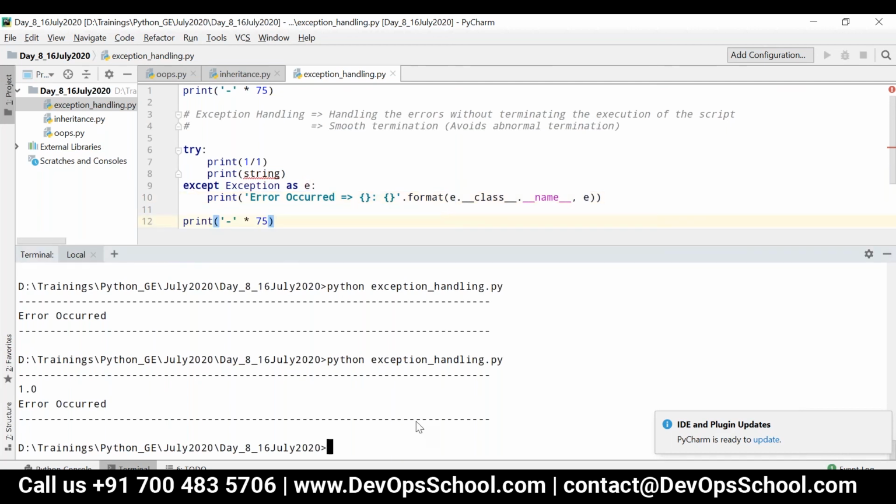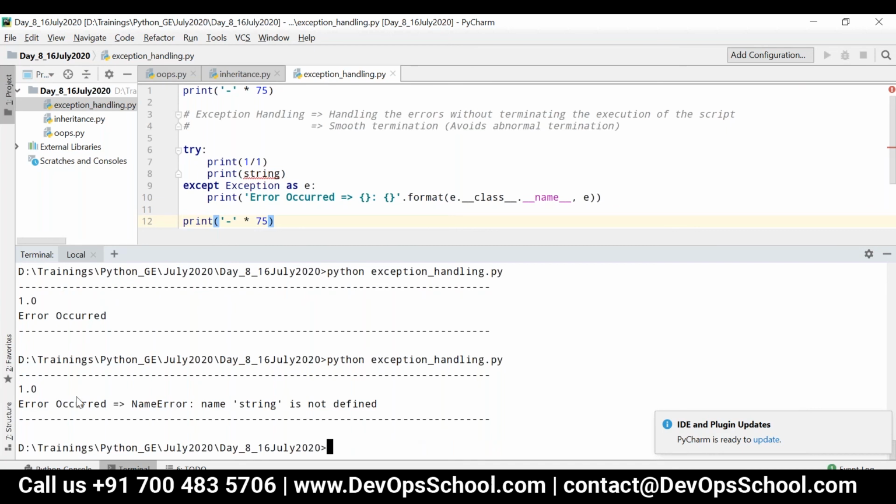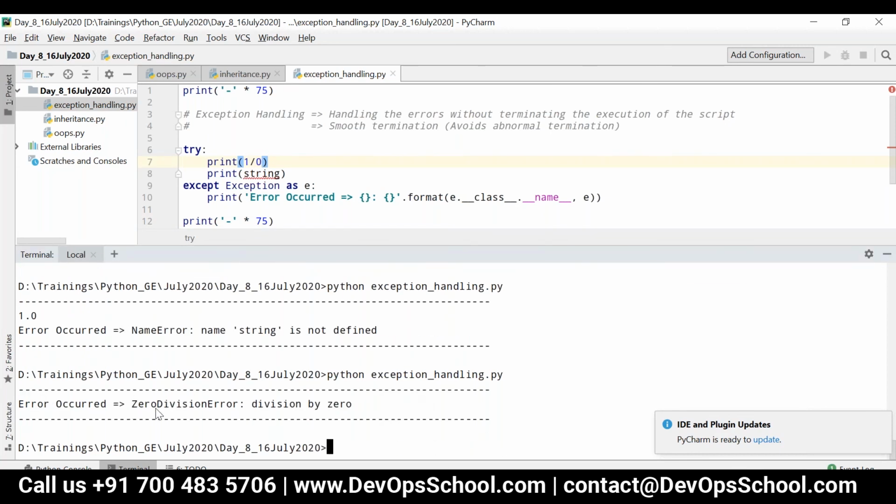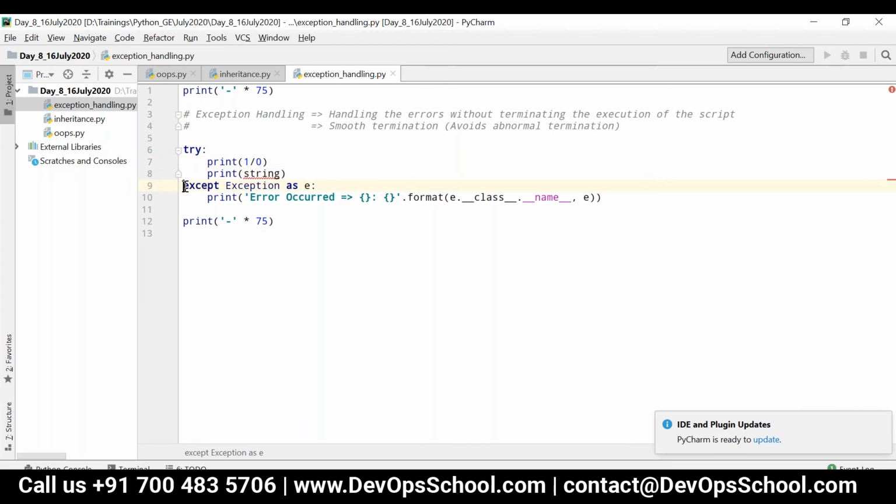So now if I execute, you can see error occurred, name error, name string is not defined. That is the error message. For example, if I change this, that is 1 by 0. If I change that, now you can see the different exception. That is zero division error, division by 0. So this is the common exception block, generic exception block. You can handle any type of exceptions.